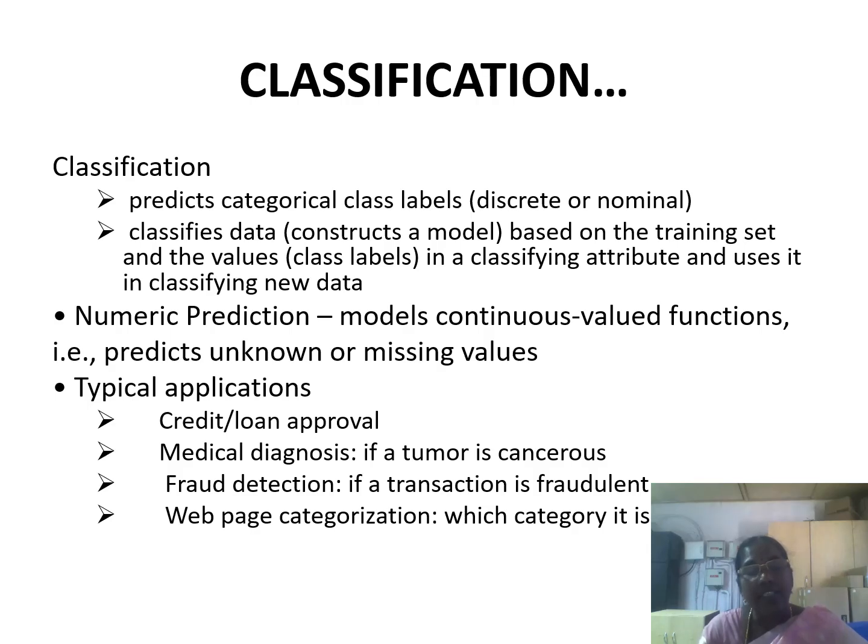So classification and prediction we can apply for any kind of application, for example loan approval or credit approval, medical diagnosis, fraud detection, and web page categorization. In the case of loan approval, it is mostly used for the borrower. After analyzing the borrower data, the bank official considers whether he is eligible for a loan, whether it is safe or risky, and that can be determined by using classification.